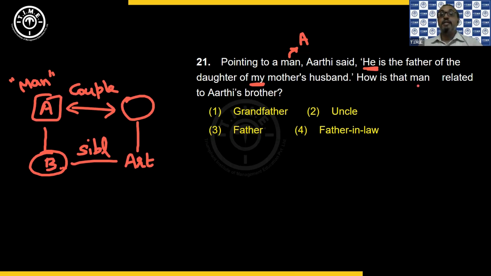Okay, now the question is, how is that man related to Arati's brother? We know the answer is father. Because A and C are the parents of B, Arati and D. Correct? So A is the father to all the three. So the man is related as that brother's father. So father is the answer. Understood? Okay. That is how we look into it. So construct a family tree based on the given information. That is the best way to answer any question using blood relations. Okay.